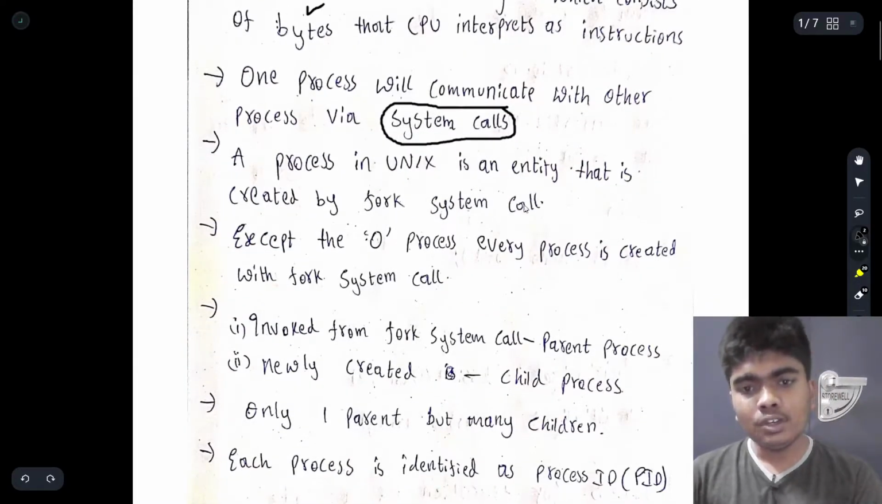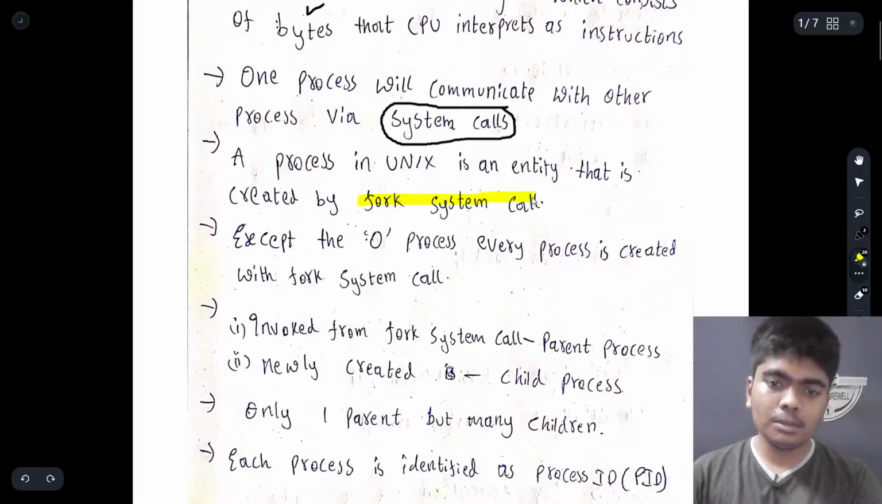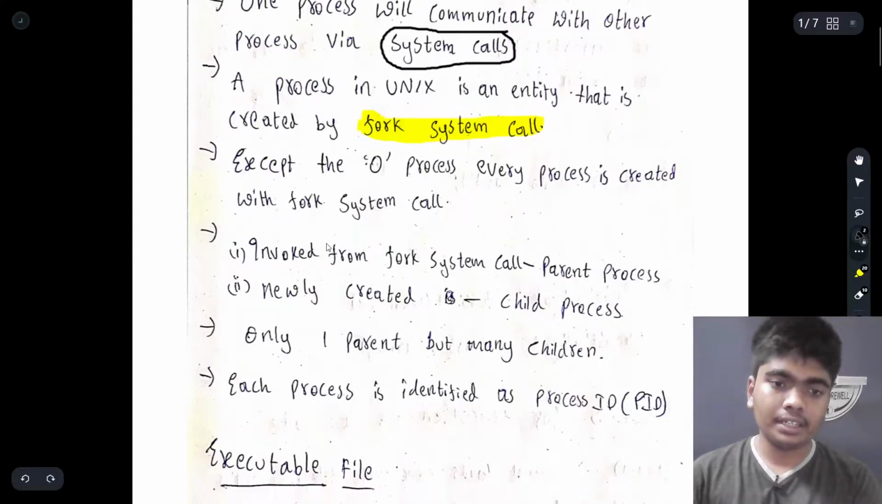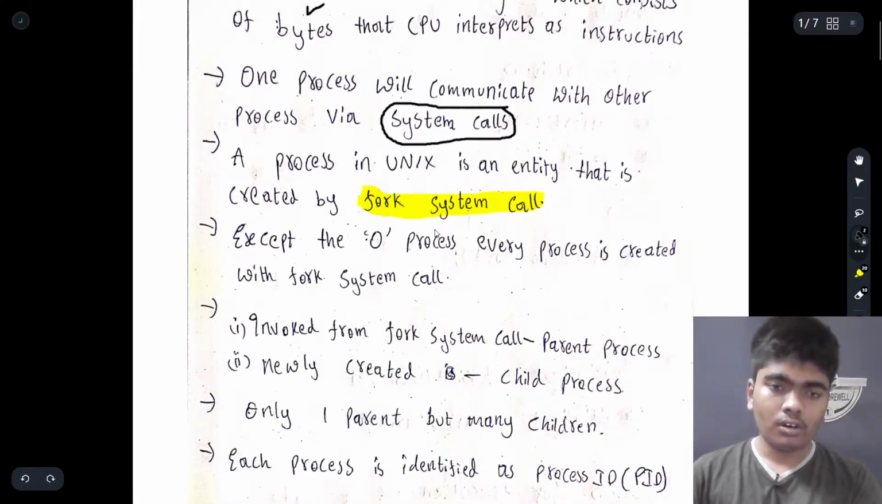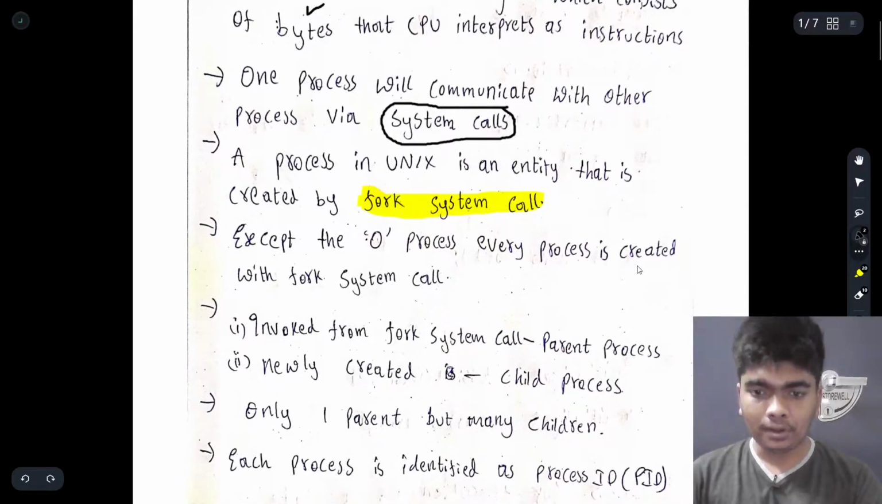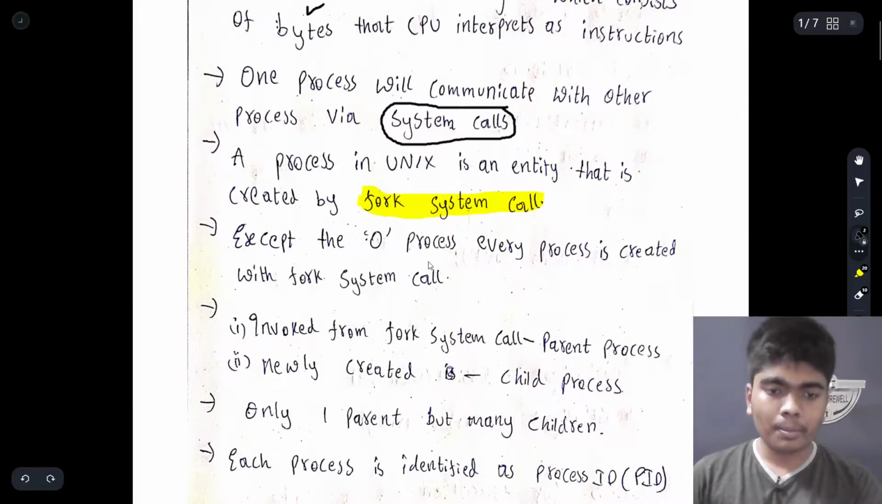A process in Unix is an entity that is created by a fork system call. We need to execute this fork system call to create a process. We will discuss the fork system call later. Now let us concentrate on the process in Unix. Except for the zero process, every process is created with the fork system call. So we will discuss one by one.